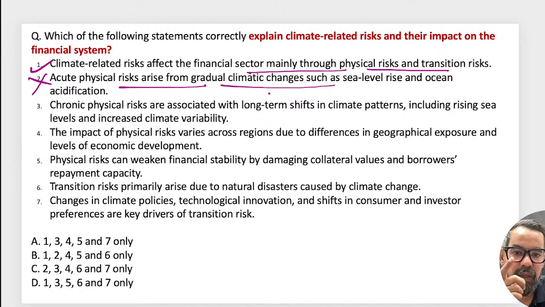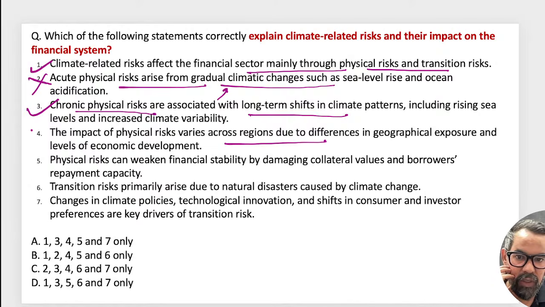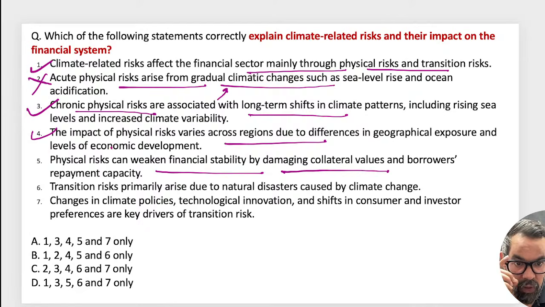Acute risk is related to extreme events, while the gradual changes case is chronic, right? Chronic risks are associated with long term shifts. This is about chronic risk, so this is true. The next one: the impact of physical risk varies across regions and geography. True. Physical risk can weaken financial stability and damage the collateral of borrowers. True. The next one is: